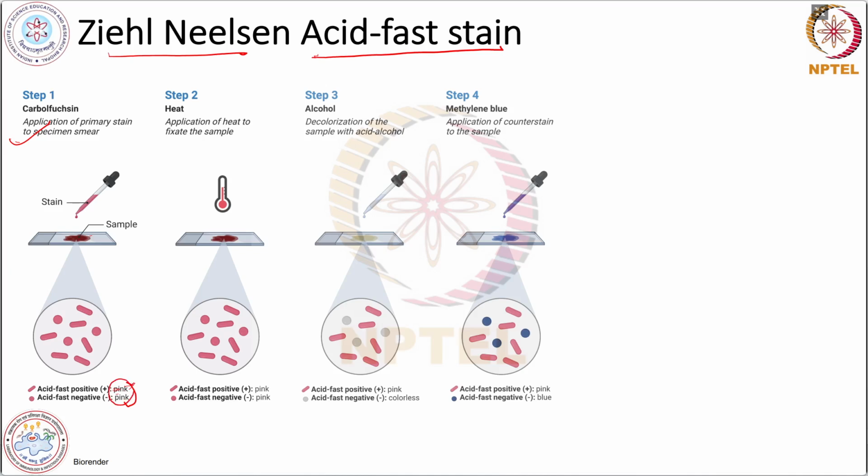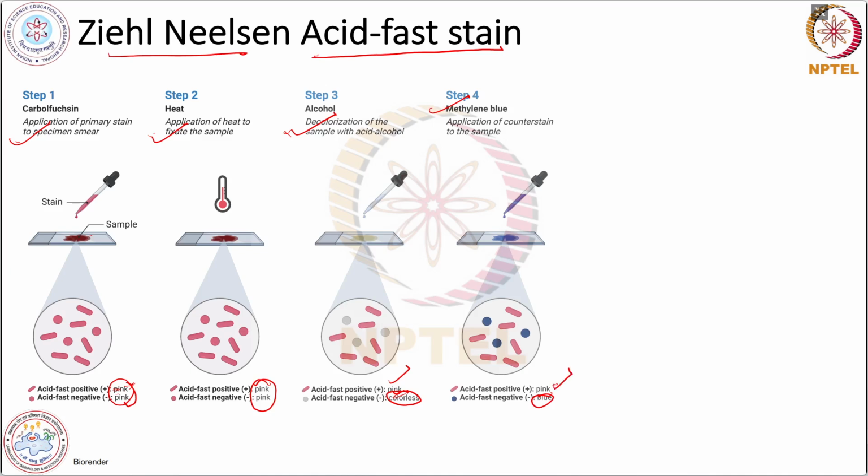Then we apply heat to the slide, like we heat fix the sample. In this, both the bacteria will be positive, but in the next step, when we decolorize the sample using acid alcohol, the acid fast negative bacteria will become colorless, and the acid fast positive will remain pink colored. Then in the fourth step, when we give the counterstain, that is methylene blue, we observe that the acid fast negative bacteria take up the blue color and the positive bacteria remain pink.